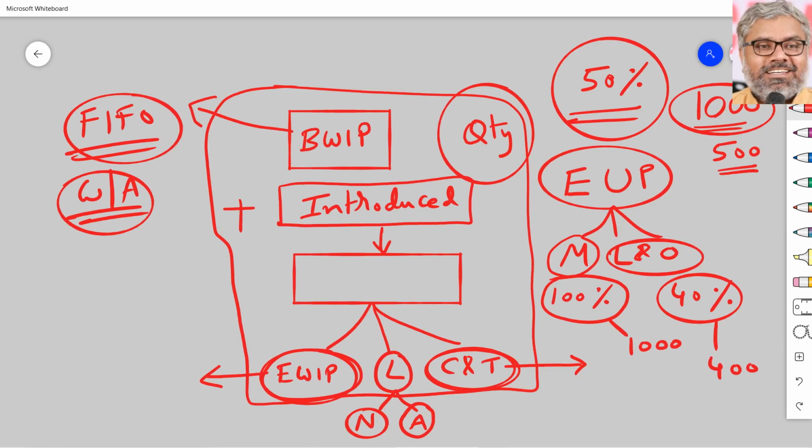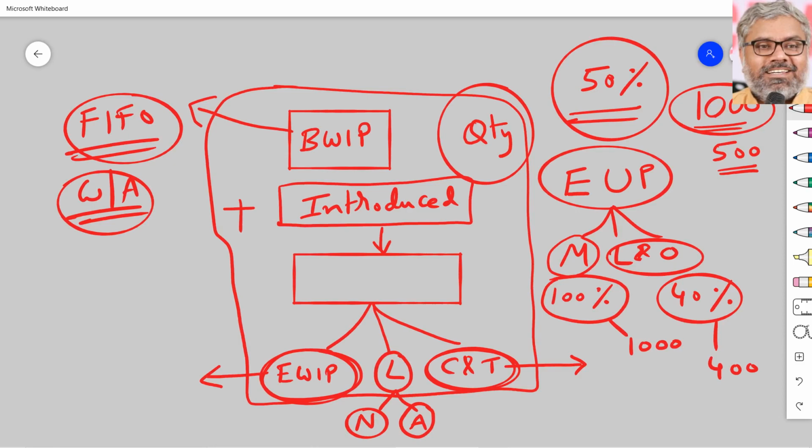When you say 40% of labor and overheads is complete, to that extent only work is done. Still 60% is supposed to be done, which is pending. So, in process costing, this equivalent units of production, particularly separate element-wise calculation of equivalent units of production, is very important. Calculation is not a difficult thing. Number of units of work in progress will be given, multiply with the percentage of completion, you will get equivalent units of production. That is not the point.